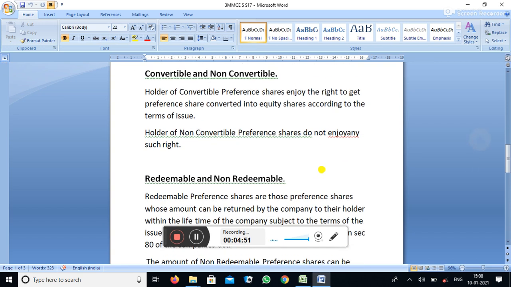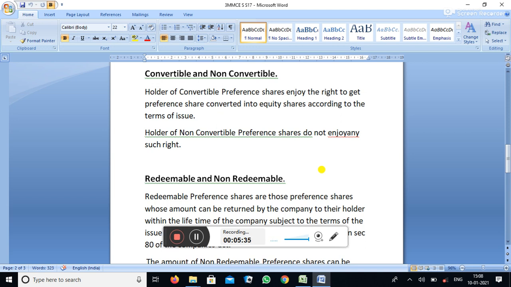Convertible and non-convertible preference share. Convertible preference shares are those preference shares which have a right to receive the dividend and capital. In addition to that, they can be converted into equity share according to the terms of issue. This preference share can be converted into either equity share or any other form. That type of preference share is called convertible preference share.